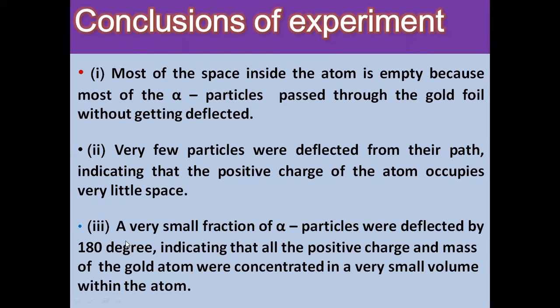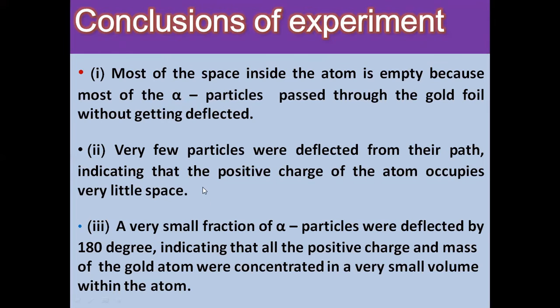What conclusion does it give? A very small fraction of alpha particles were deflected by 180 degrees, meaning they revert back, or we can say rebound, indicating that all the positive charge and mass of the gold atom were concentrated in a very small volume within the atom. So these are the three conclusions he got.